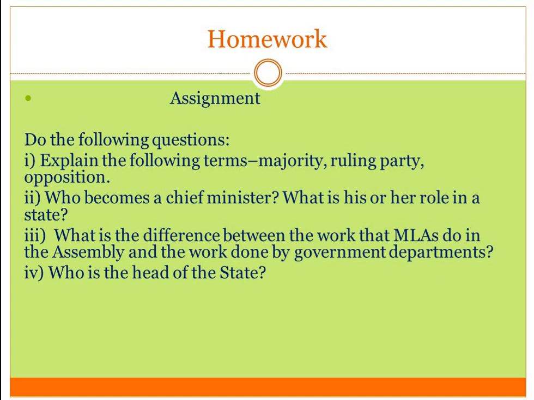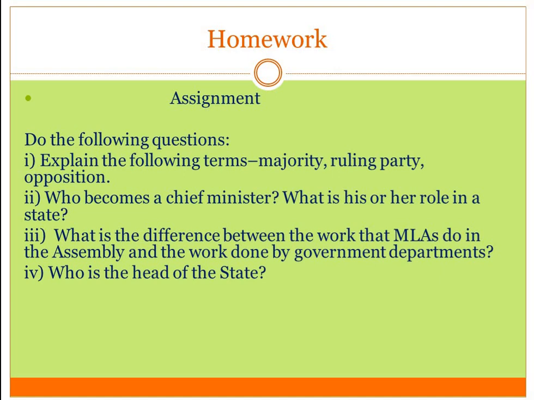Explain the following terms: majority, ruling party, opposition. These terms you will explain. Second is, who becomes a chief minister? What is his or her role in the state? Third, what is the difference between the work that MLAs do in the assembly and the work done by government departments, the people working there?